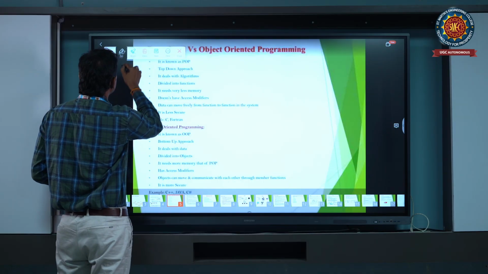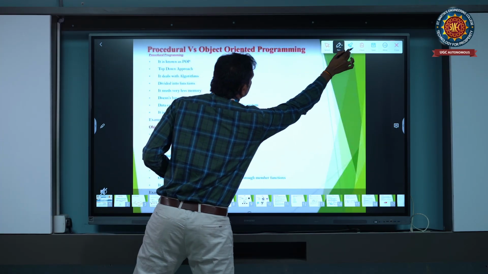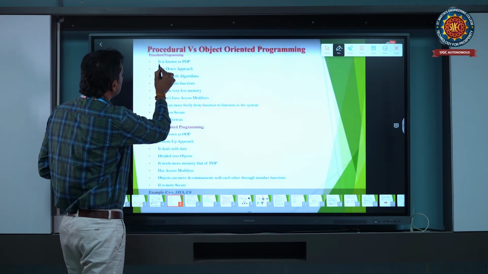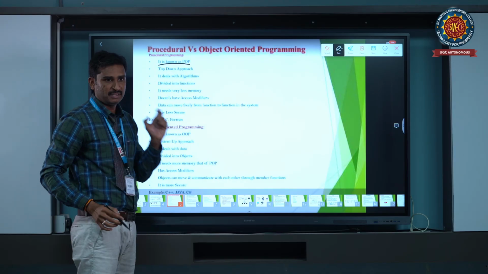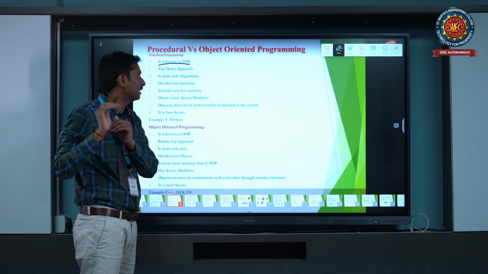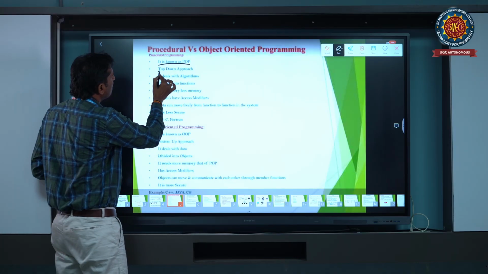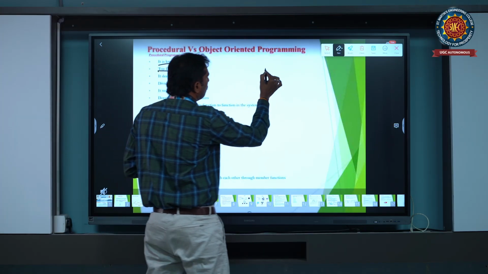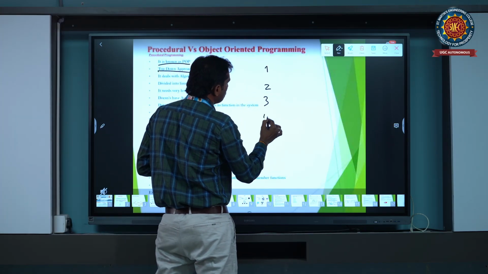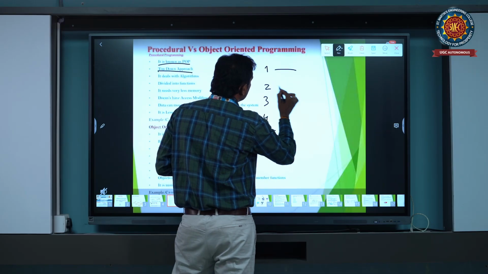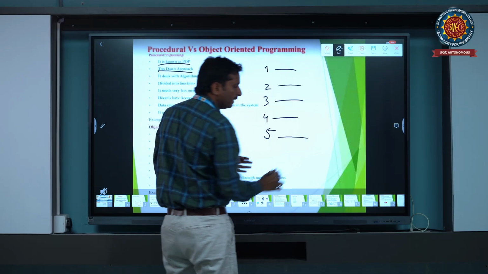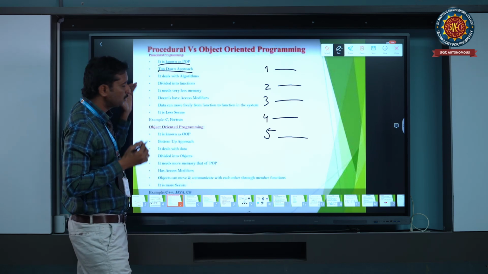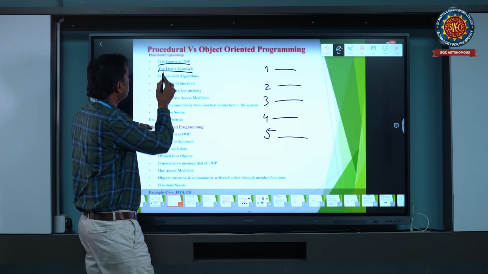First, we start with the procedural languages. Procedural languages are known as POP, which means procedural oriented programming. It is a top-down approach. For example, we have a program of 5 lines of code: 1, 2, 3, 4, 5. So in a procedural language, execution starts from the top and goes down.